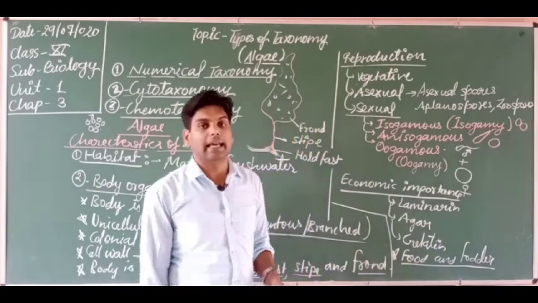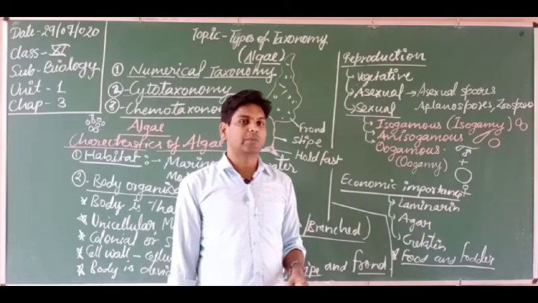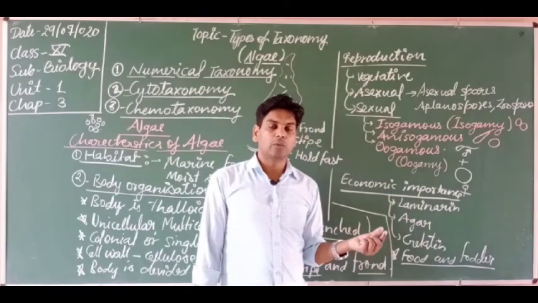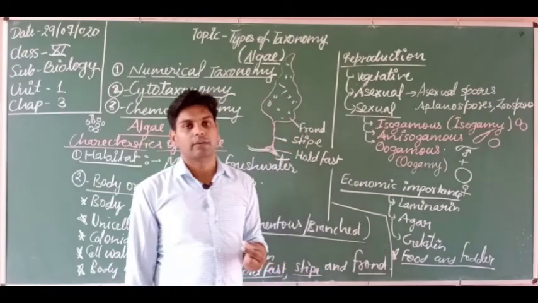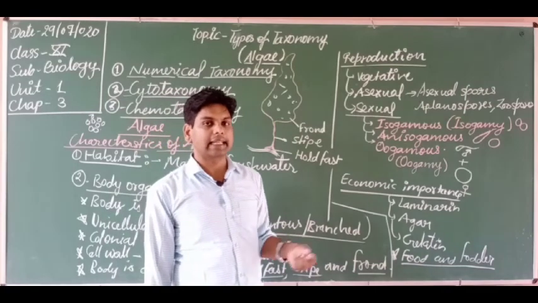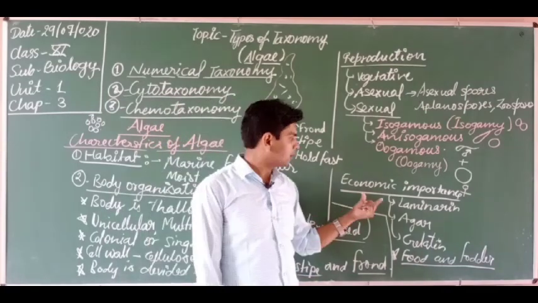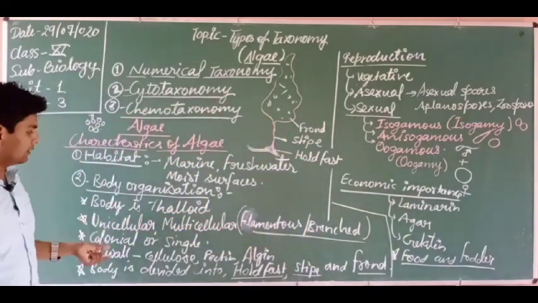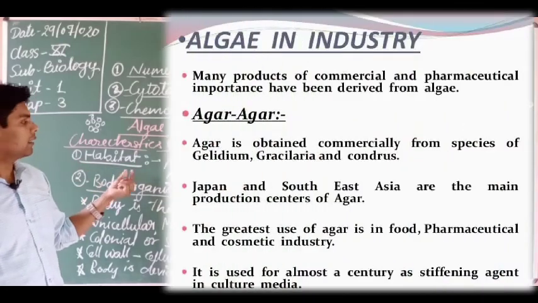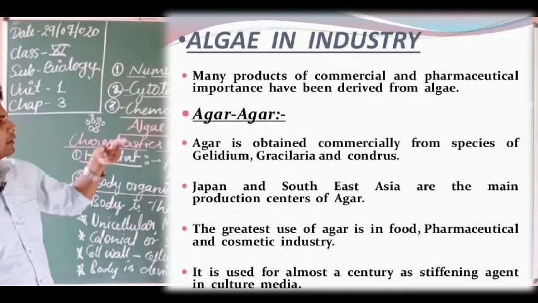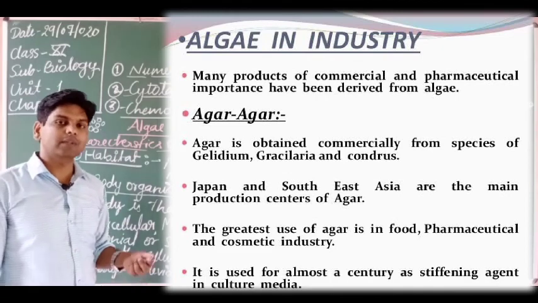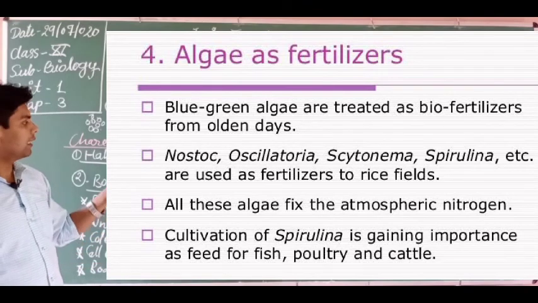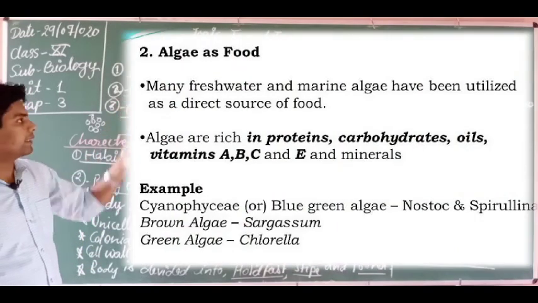Next one, algae like salad, or we can say the sea salad. Sea salad are the algae which are used as food material or as a salad. Okay, so these are the economic importance of algae. Students, we have discussed about algae: habitat, body organization, reproduction and economic importance. Many questions are asked in NEET and AIIMS exams as well as your exam. Okay, so it's enough for today's video.